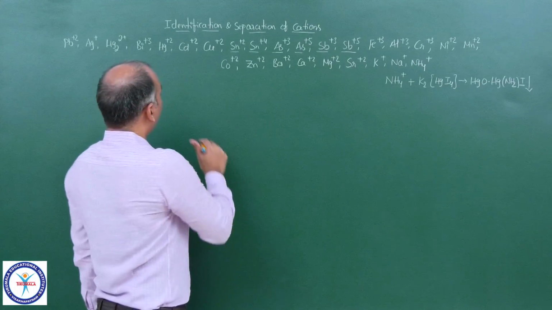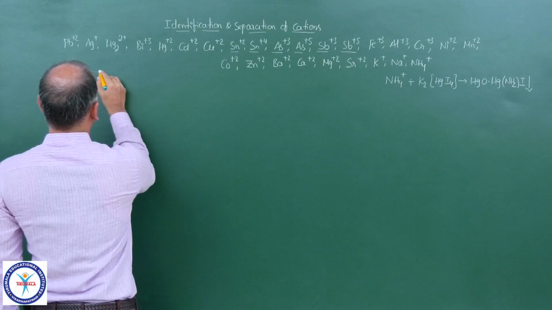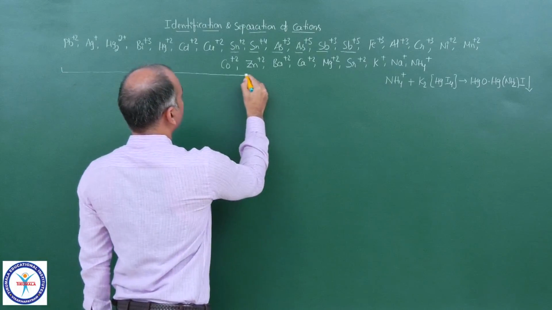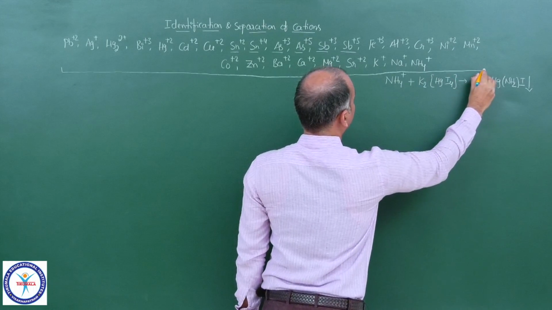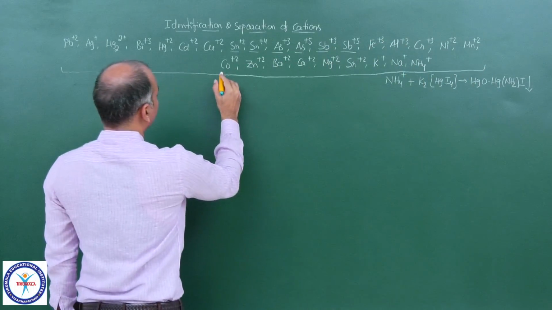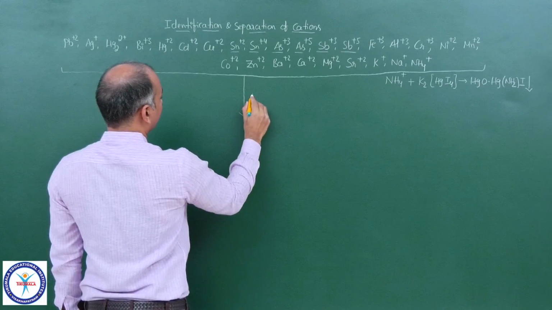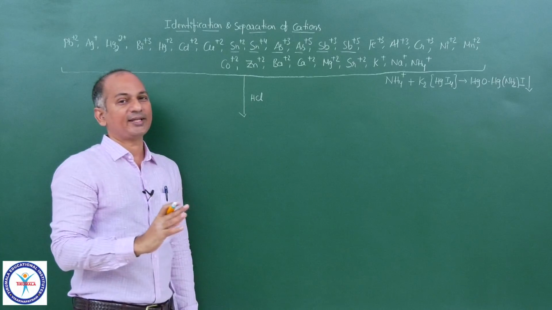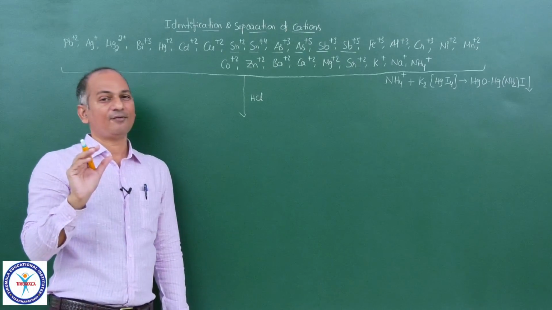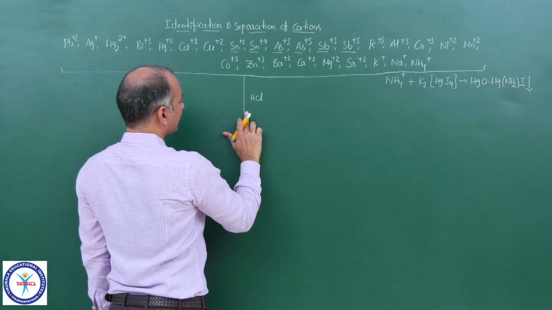Now you take this particular solution which contains all these cations, and now what you do? You add HCl, 1 molar, 2 molar HCl. This is our first reagent. If you add HCl, then what happens?